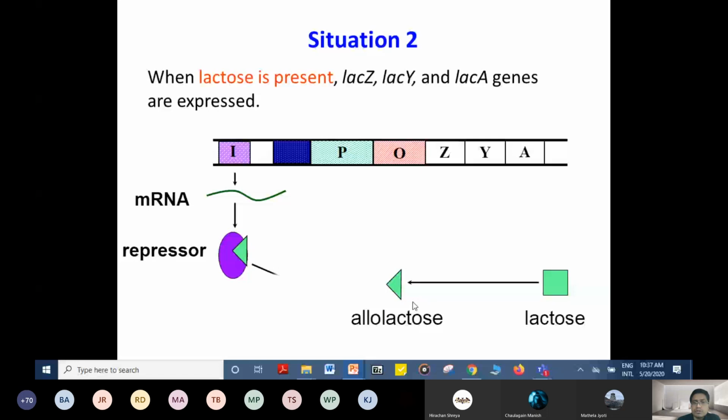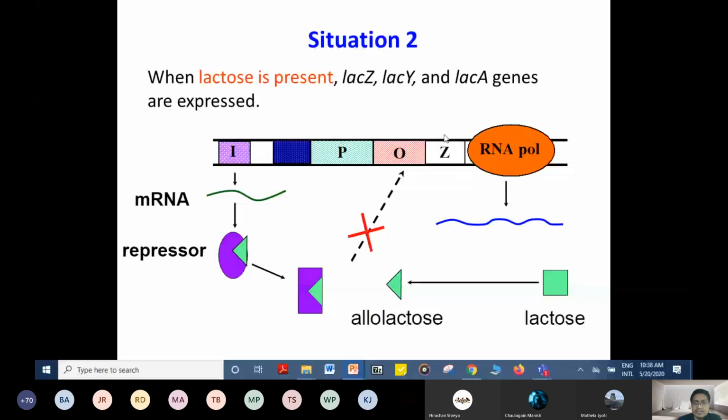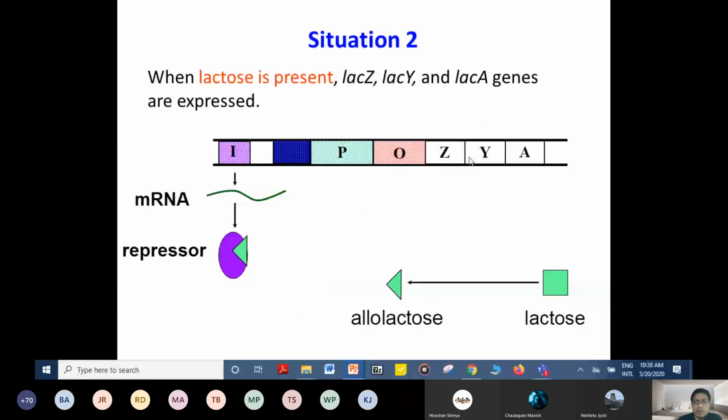This is the situation. Second, let's see. So in situation one, when lactose is absent, what happens? This inhibitor protein is always present, and it will be produced and bind to the operator site. So RNA polymerase cannot move along. This is situation one, when lactose is absent.